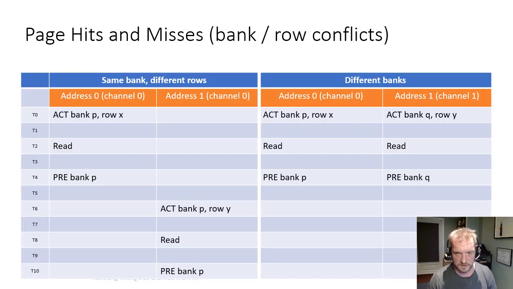Here we see the reason that these things are slow. In the case where we access the same bank in different rows, we have to activate a row in bank P, issue the read command, and then precharge bank P. If we want to then access row Y, the second address in the same bank, we again have to activate row Y in bank P, issue a read command, and then precharge bank P again. Whereas in the case where we have different banks, we can do all this in parallel and get a fraction of the latency.